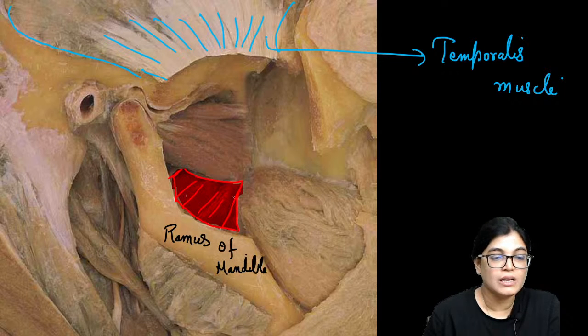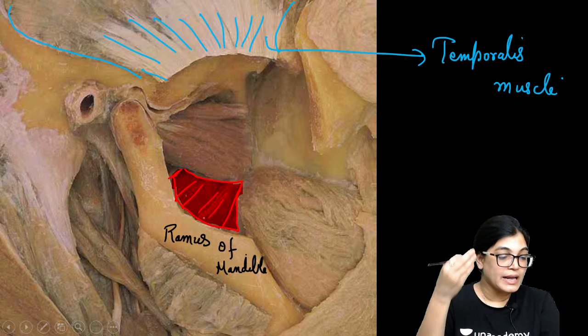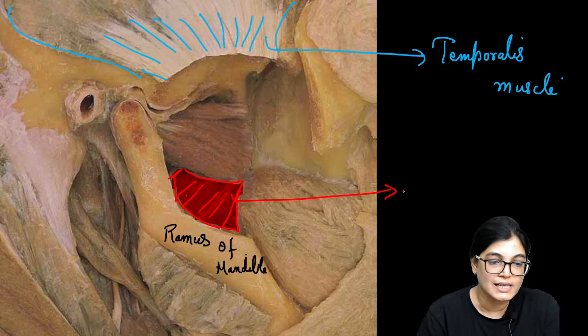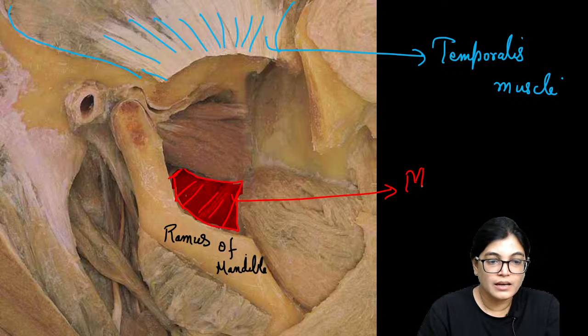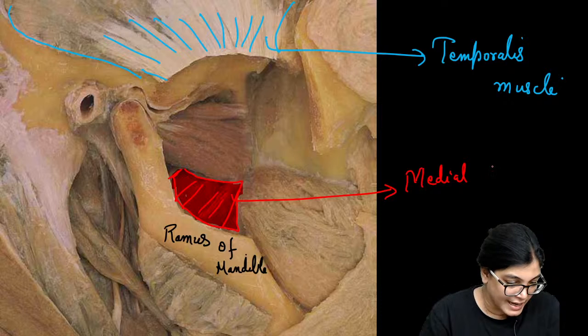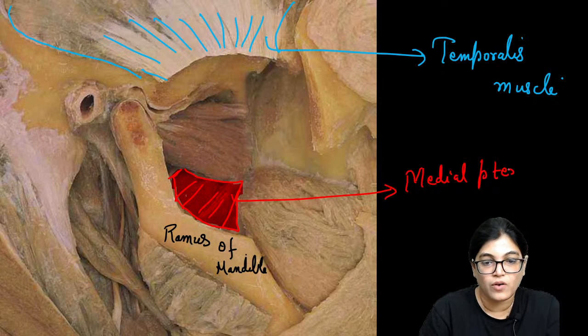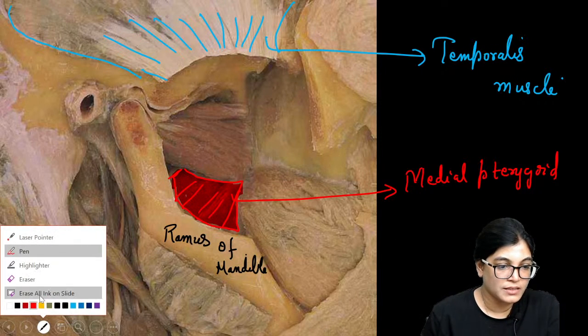If you know the structure which inserts on the inner aspect of the ramus of the mandible, any guesses which muscle this is? Medial pterygoid. Absolutely right, Rohit. This is medial pterygoid muscle.